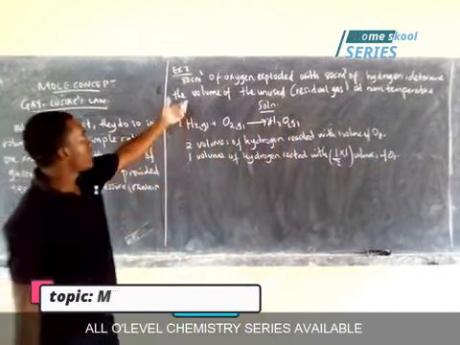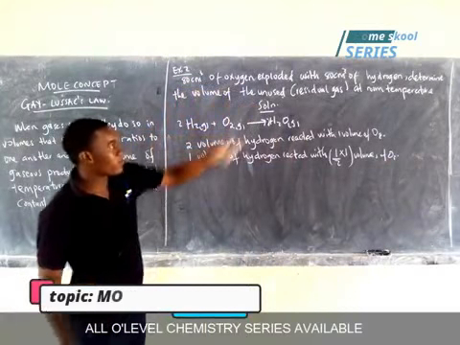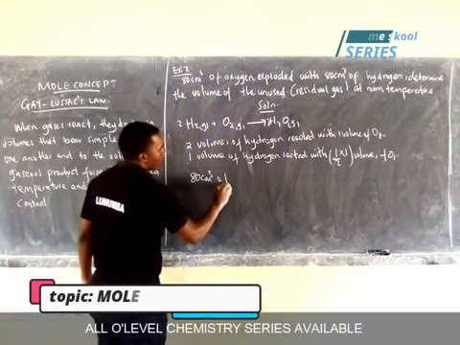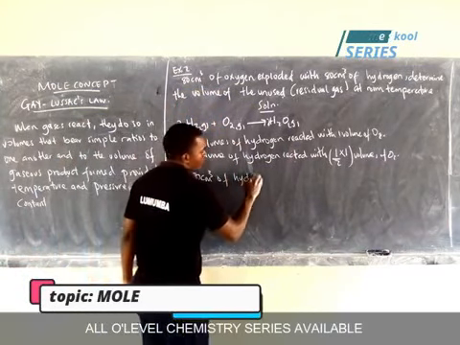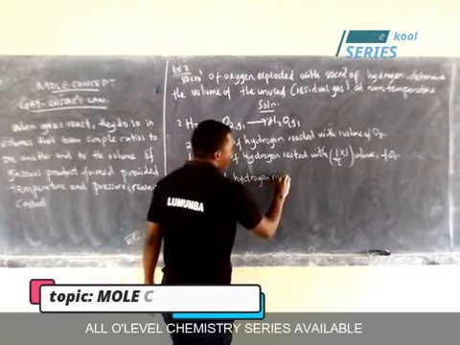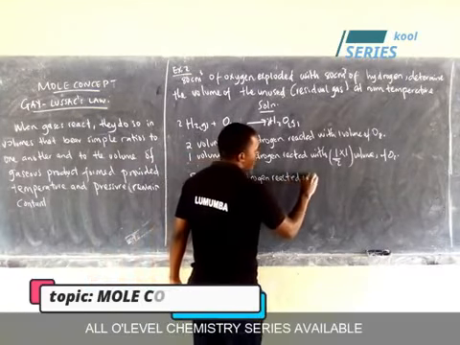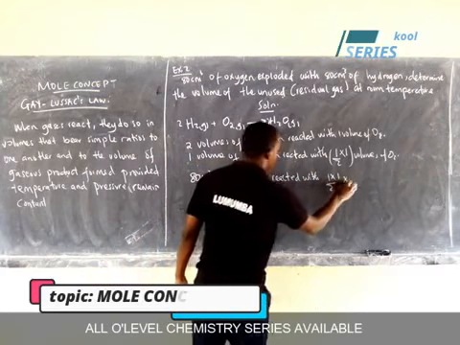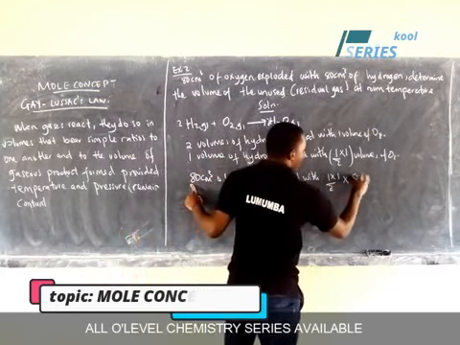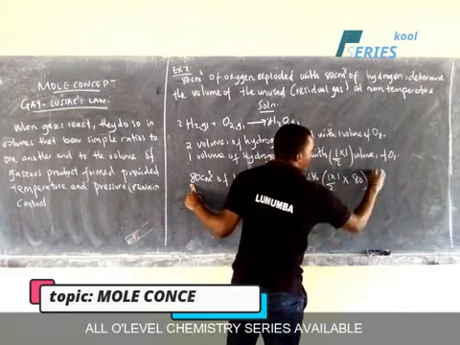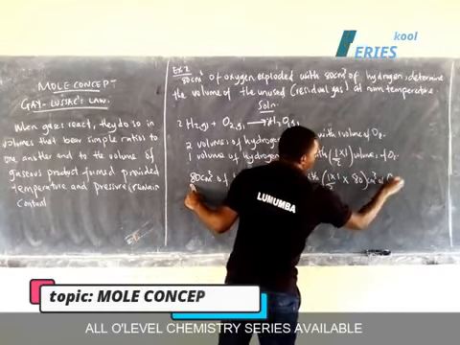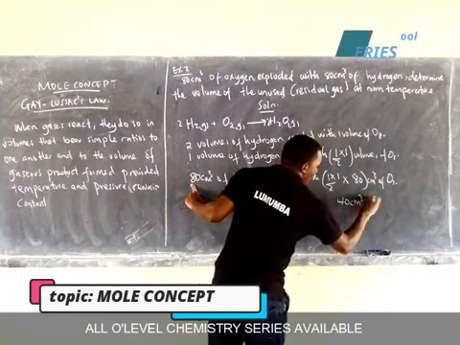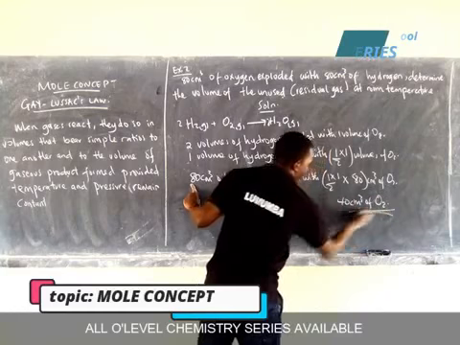So, can you substitute into this one the 80 cubic centimeters of hydrogen? So 80 cubic centimeters of hydrogen reacted with, cross multiply again, 1 times 1 over 2, then times the 80 cubic centimeters of oxygen. So we shall get 40 cubic centimeters of oxygen that reacted.